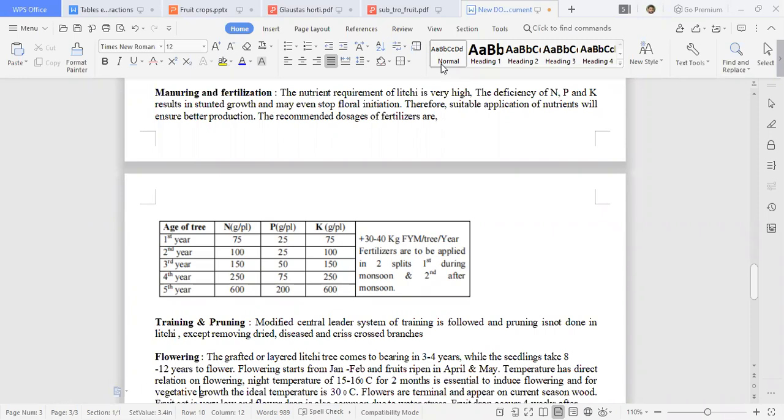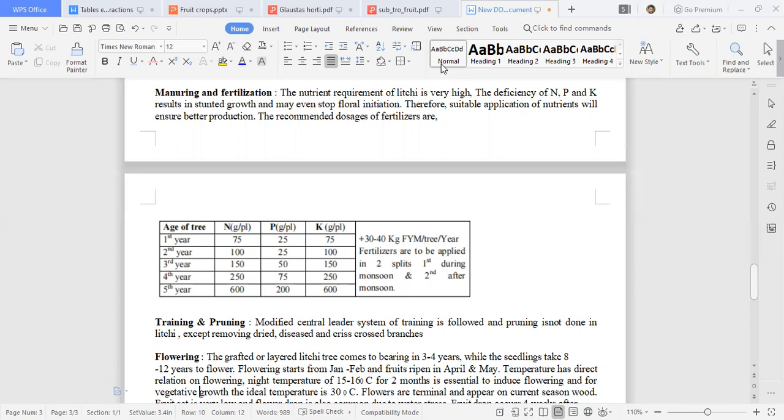In some cases where you want to maintain the height of your plant, you can go for cutting also. Below 1 meter height you can make some cuts. Then you can allow some number of branches, which will be primary branches. Again, you can develop secondary and tertiary branches. In that way, you can manage the canopy.